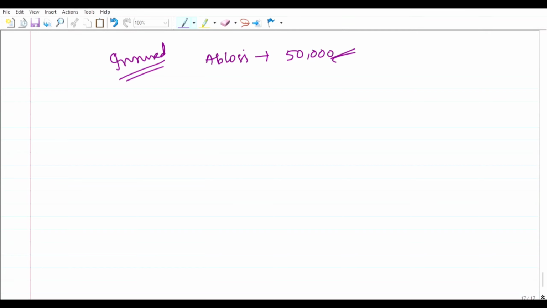But if the abnormal loss is rupees 50,000 and the insurance claim is rupees 45,000, then the remaining 5,000 is what? This is a loss.